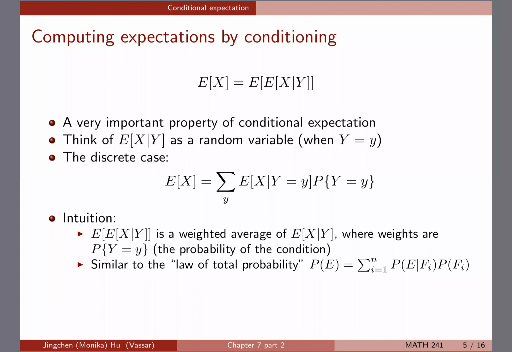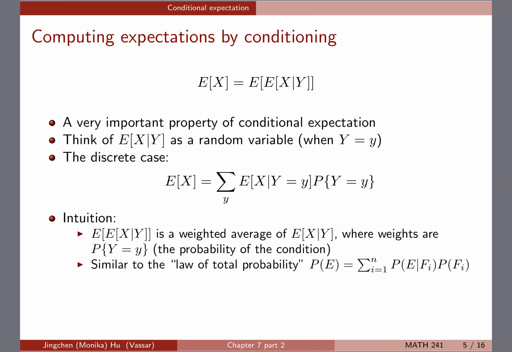So computing expectations by conditioning, and in particular this expression formula here, is very important. As you can see, this is helping you to find the expectation of the marginal from the expectation of the conditional. The marginal of X is still being considered as random. X here is the random thing, Y is being conditioned.